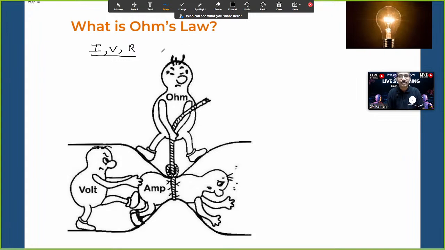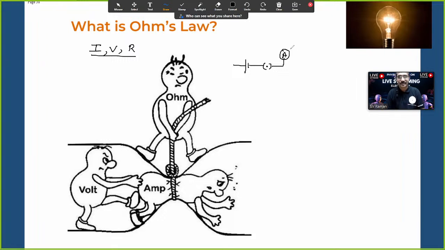So we will see what Ohm's law did. Let's say he took a battery. The battery he connected to a closed switch. What happens? Current will flow. How much current is flowing? He connected an ammeter in series. The children might not know series and parallel, because after Ohm's law the series and parallel will come. But as you asked me the doubt, it is my responsibility to answer. So the ammeter we connected in series. Then why did we connect the ammeter here? To see how much electric current is flowing from the battery.